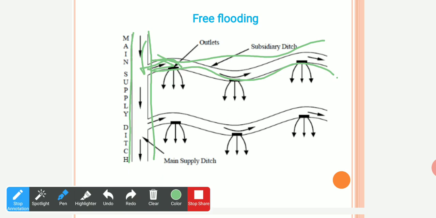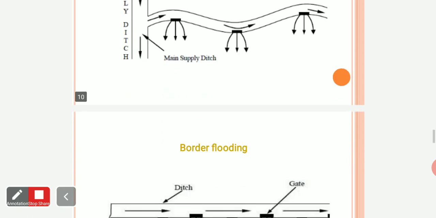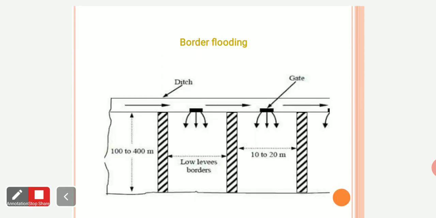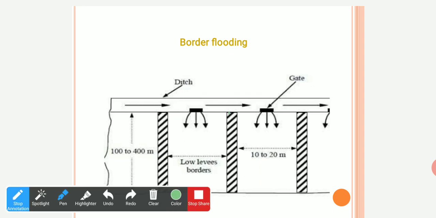Next comes border flooding. What is border flooding? In this you can see there are borders made here. These are the borders, and this is the main ditch from where sewage water or sewage effluent is coming.